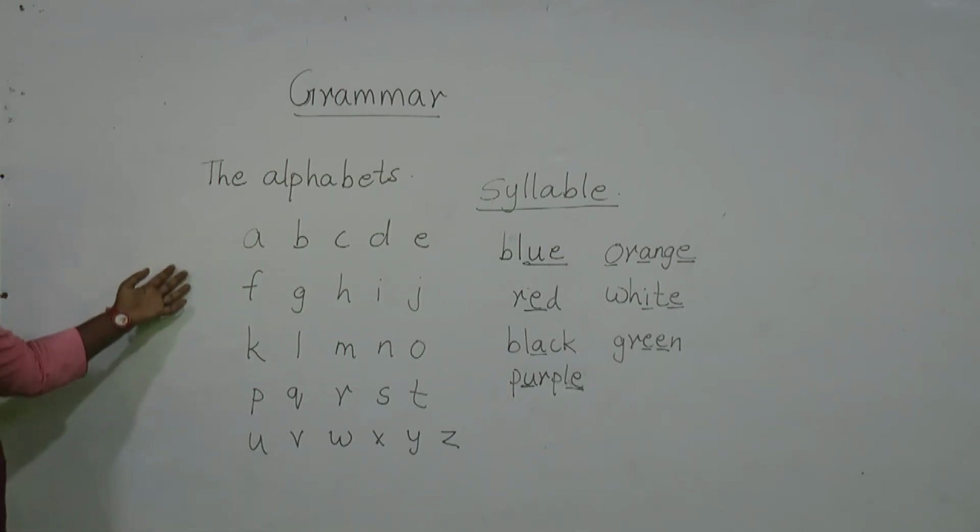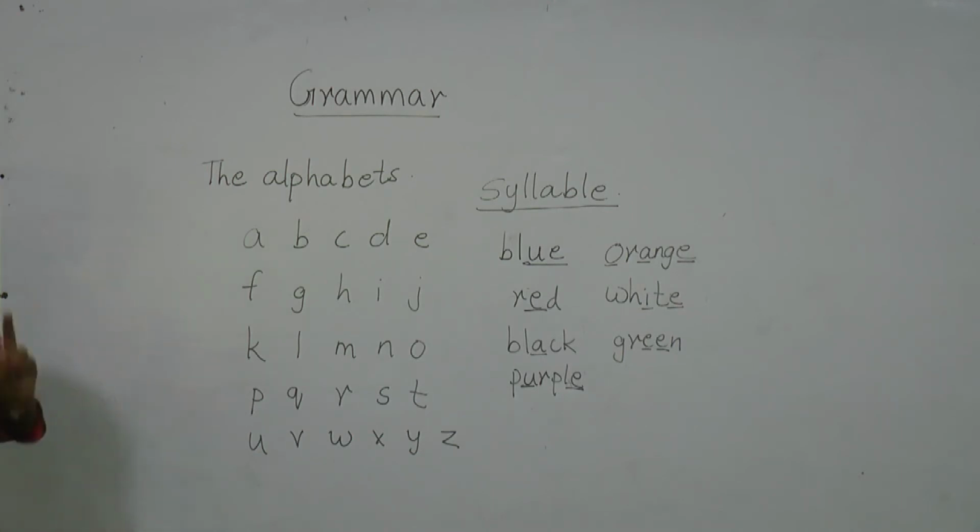And as I told you, the alphabets are divided into two classes: vowels and consonants. There are 5 vowels, A, E, I, O, U, and the remaining 21 alphabets are all consonants. And I told you what a syllable is. A syllable is a word or a part of a word which consists of a vowel sound. For example, examination, or butter, purple, orange.